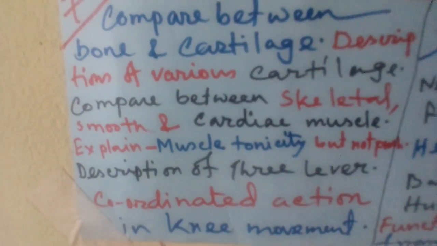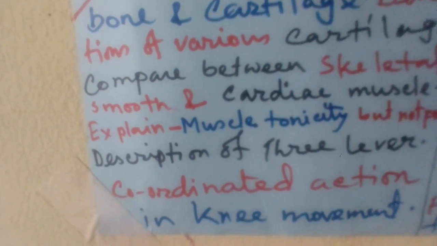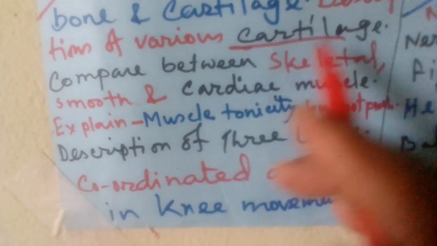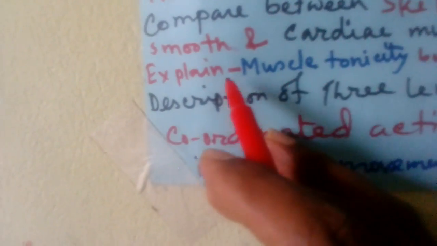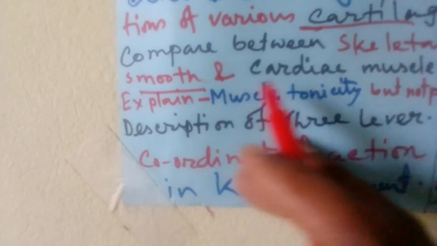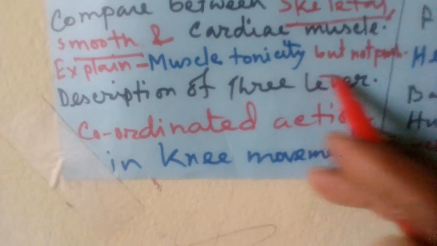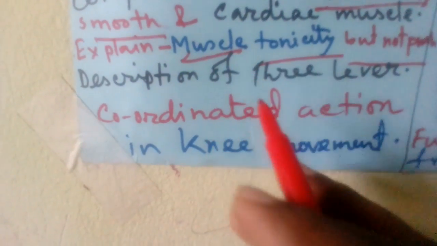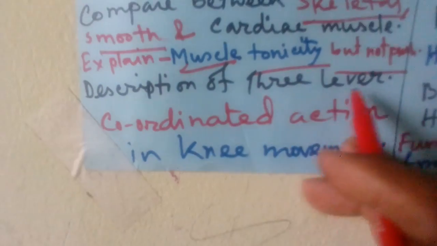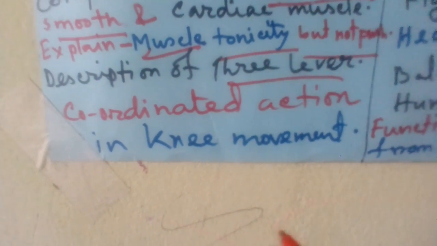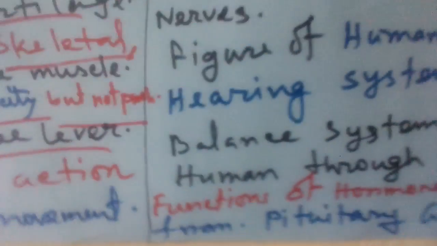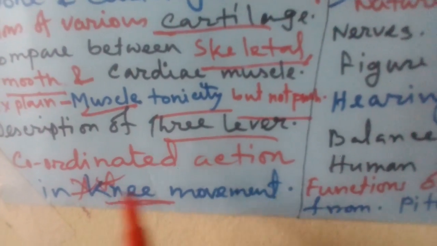And then go to chapter 7. Already we know it is not so important a chapter, but this question you can memorize, that is description of various cartilage, sometimes one question you see. And that is the comparison between different muscles, smooth, cardiac and skeletal muscle, but the tonicity not. Why muscle? This is a common question. And description of 3 levers, that is first class lever, second class lever, one question can come. And knee movement, this is also an important question, it can come. And teachers and students practice this question commonly.